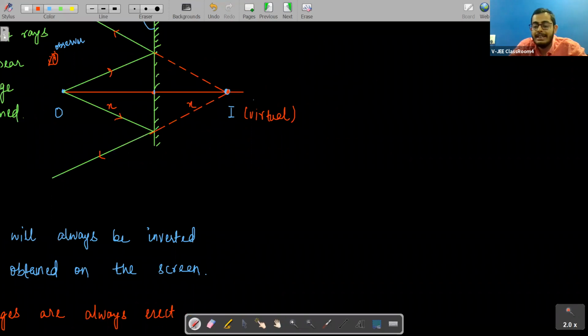if we are talking about the nature, position, and size of the image here. First of all, what will be the nature of the image, students? Virtual, right? The nature of the image is virtual. Size: same as the object. The size of the image will be the same as the object. And position. What will be the position of the image, students?